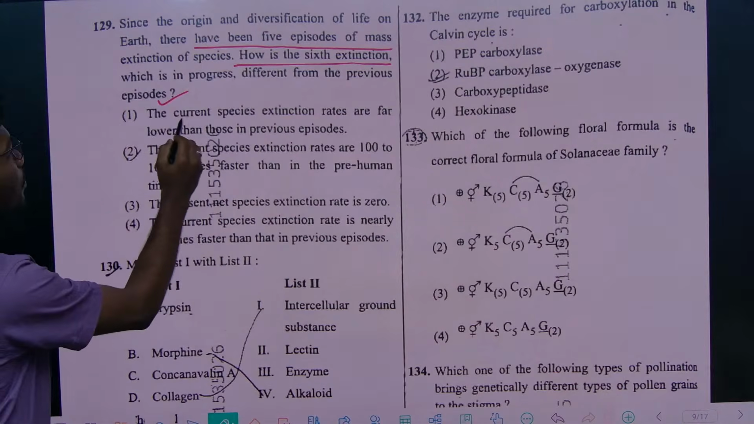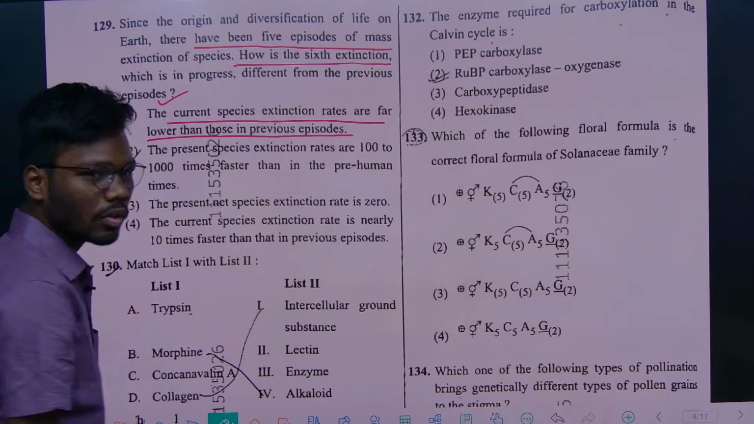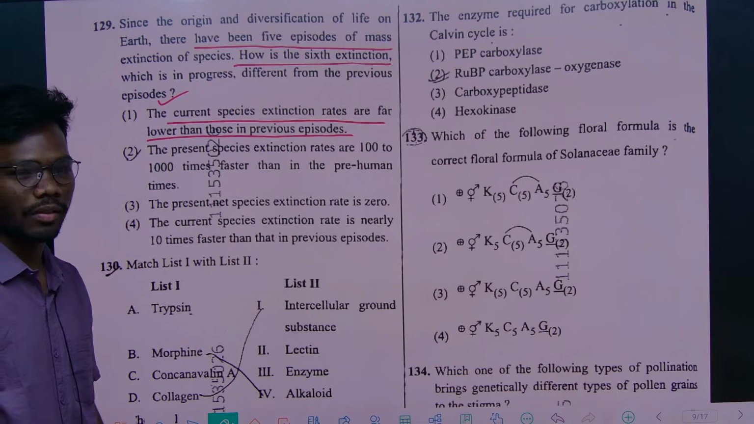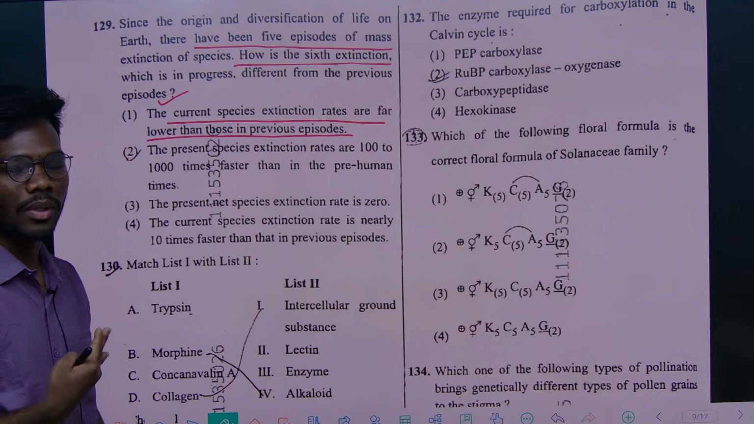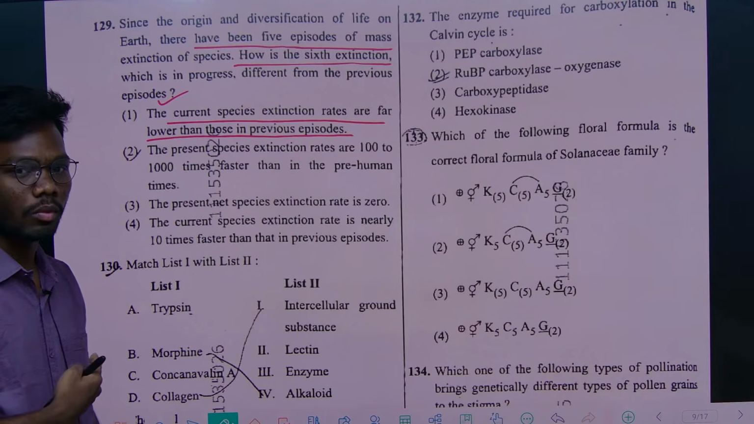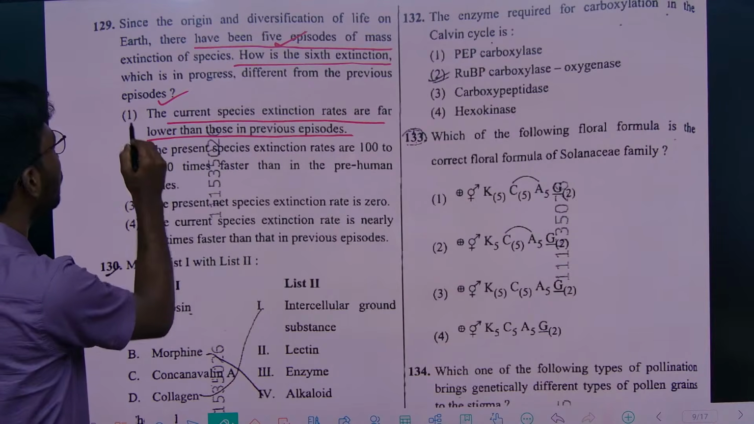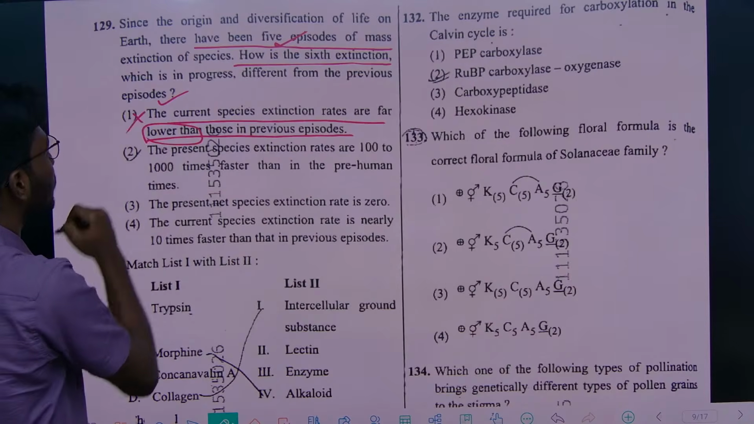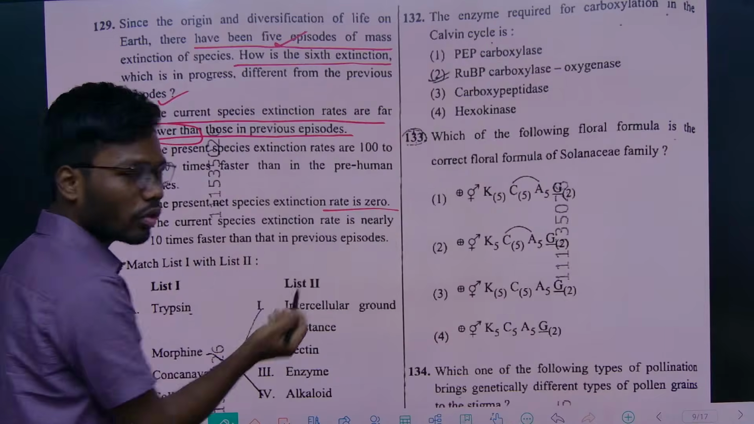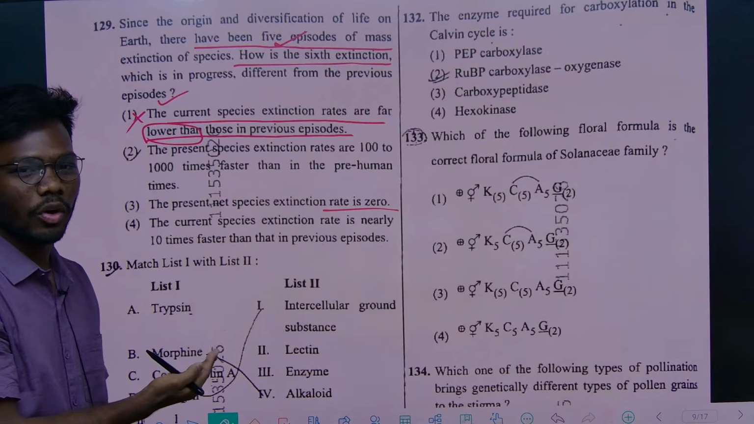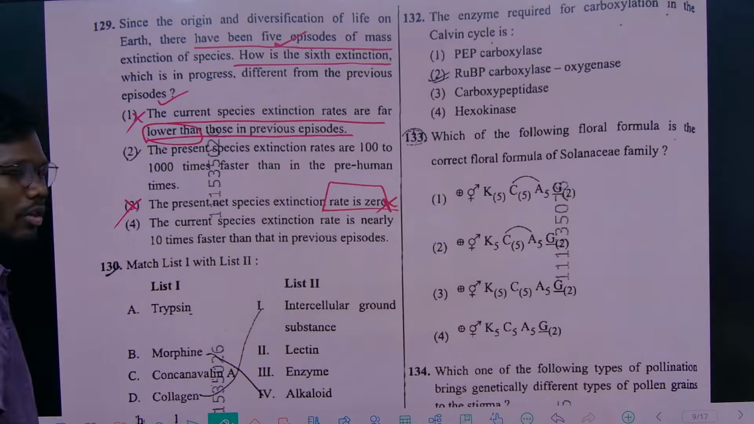So the current species extinction rate is far lower than those in previous episodes, right? It's not. We are having a lot of pollution, habitat fragmentation, over exploitation. We are doing more than the 5 episodes. So not lower, this will be wrong. And the present net species extinction rate is 0? There are a lot of species going extinct, so it is not 0, right? Option 3 is also wrong.